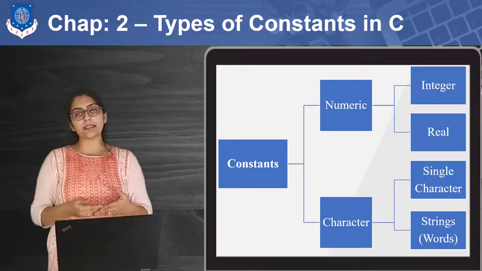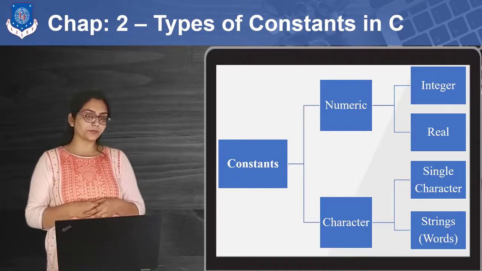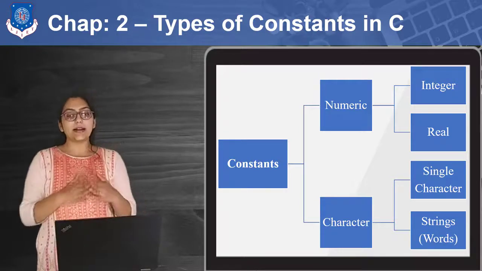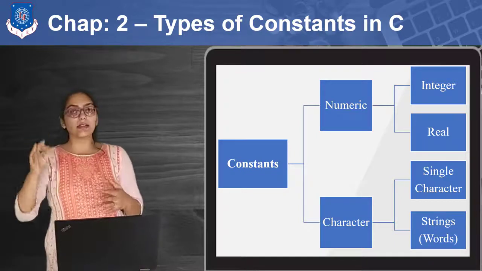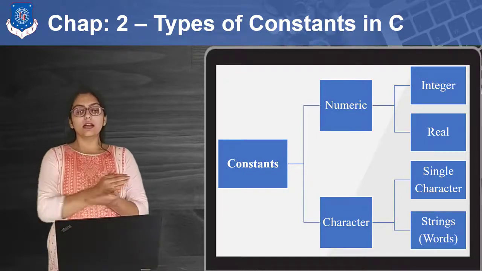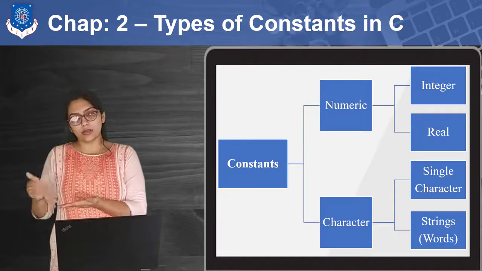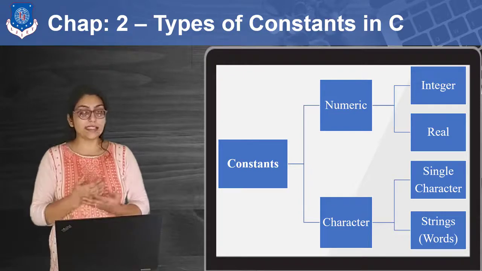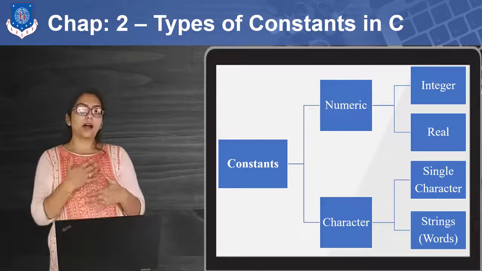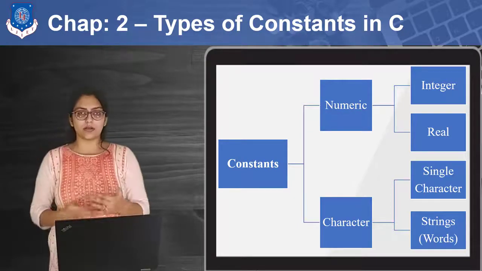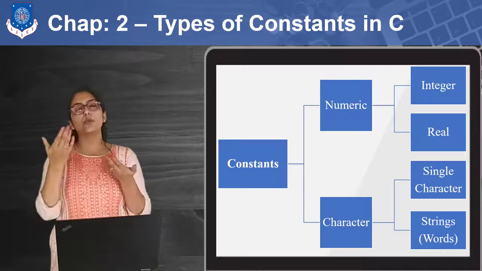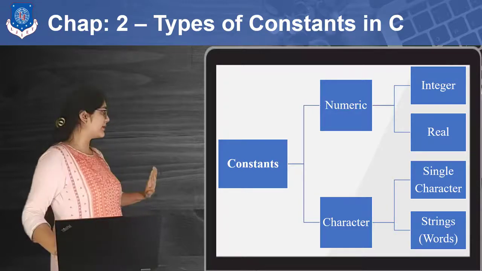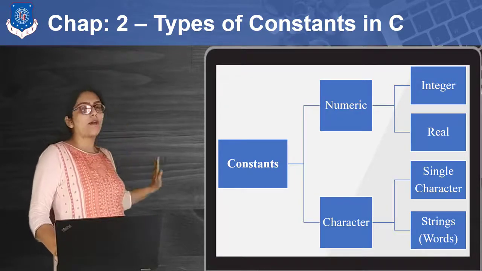I'll show you the programs in which we are using characters. At that time, a character constant can be a single character, and a string, like a set of characters or words. We can define both in the C programming language. Now, in upcoming lectures, I'm going to use those words and their syntaxes, so don't worry about that right now. Right now, just understand that these are the types of constants.